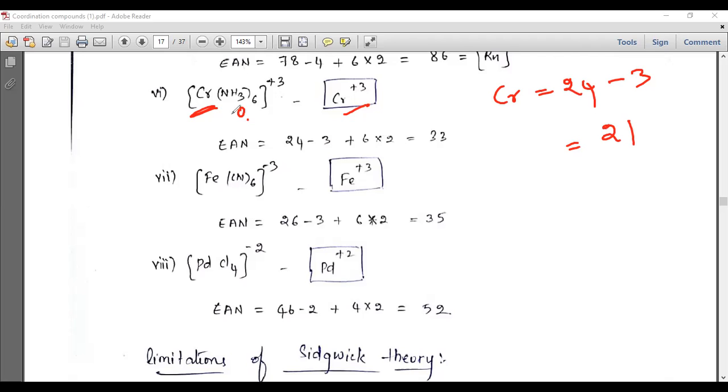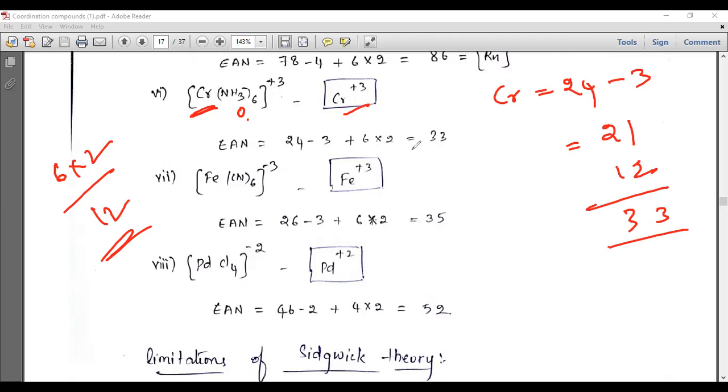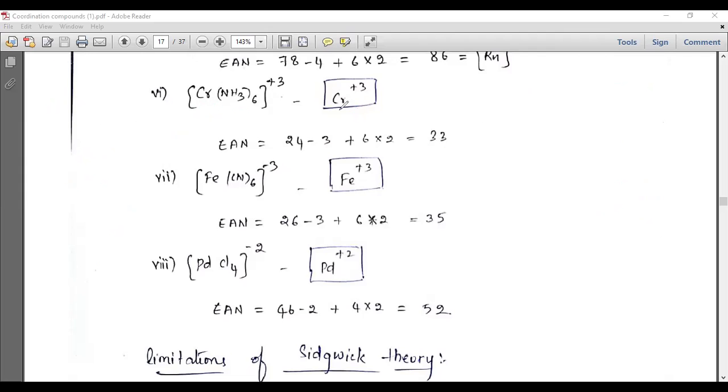Next, here 6 ligands are there. Again 6 ligands and 2 electrons each. So 21 plus 12, 12 electrons added. Then you will get 33. So 33 is unstable. So this is unstable, because 36 is stable for us. If 36 comes, it is stable. 33 is unstable. So that is unstable. And let us see some another example.